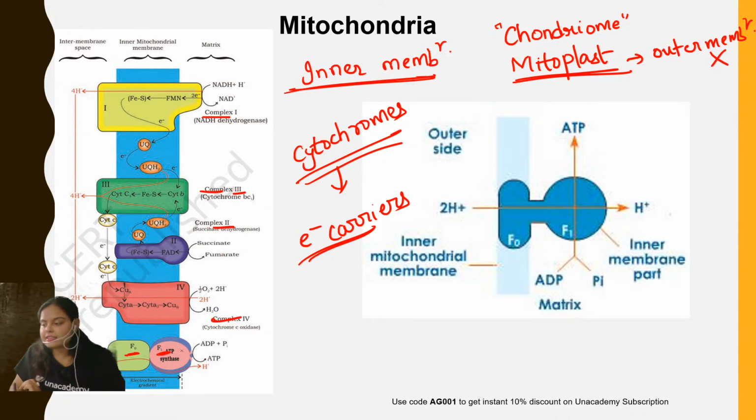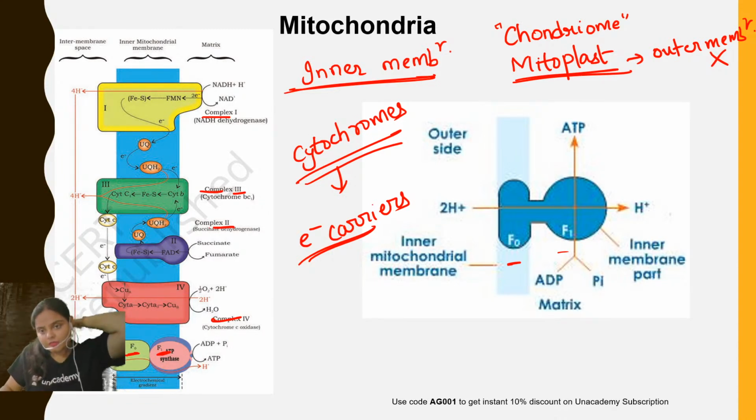This particular image is directly from your NCERT. You will be studying about this image in the respiration chapter, but I have included it here to give you a real feel of how the cytochrome carriers are arranged in the inner membrane of the mitochondria. Now see the second image. Let me tell you what these F0 F1 particles or oxysomes are. See what happens.